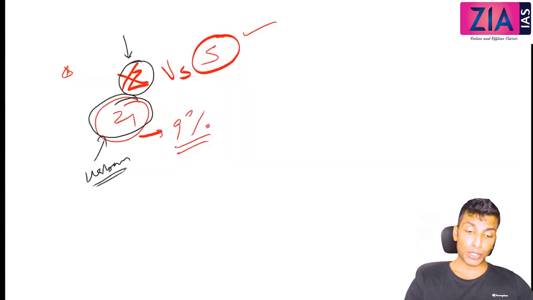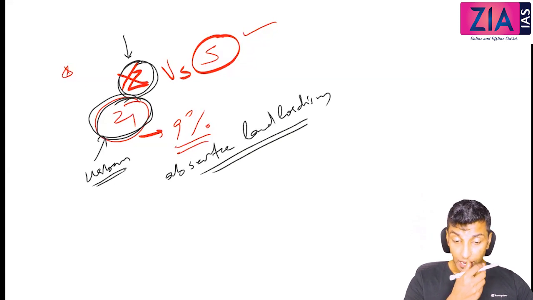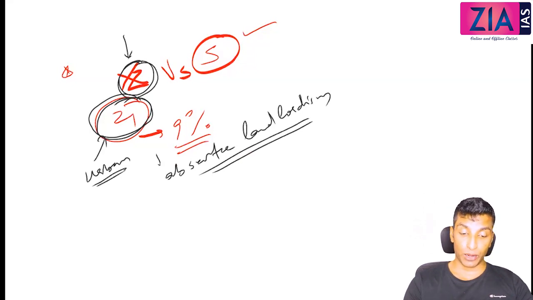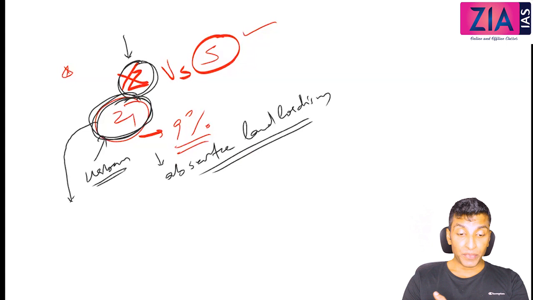So here what will actually happen? Here this will essentially lead to the situation of absentee landlordism. Okay, so this will lead to absentee landlordism. That means you are actually not present over there, and that situation is what you call absentee landlordism. Now here again, if you see the impact, what will happen? This Zamindar who was appointed by the state, he is a merchant, right? He is a trader or a businessman.